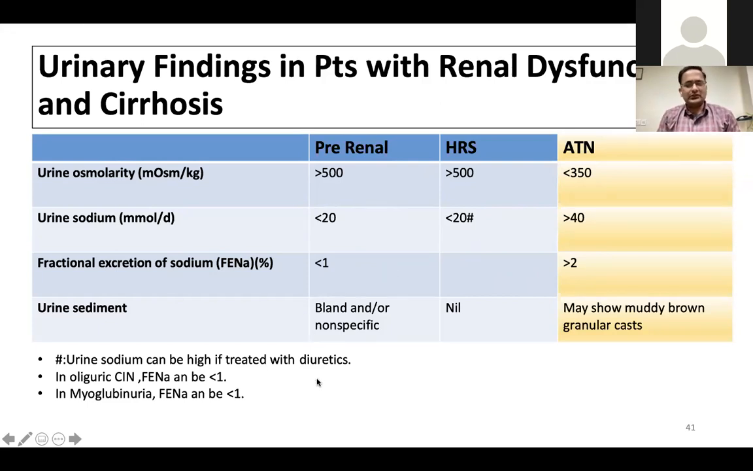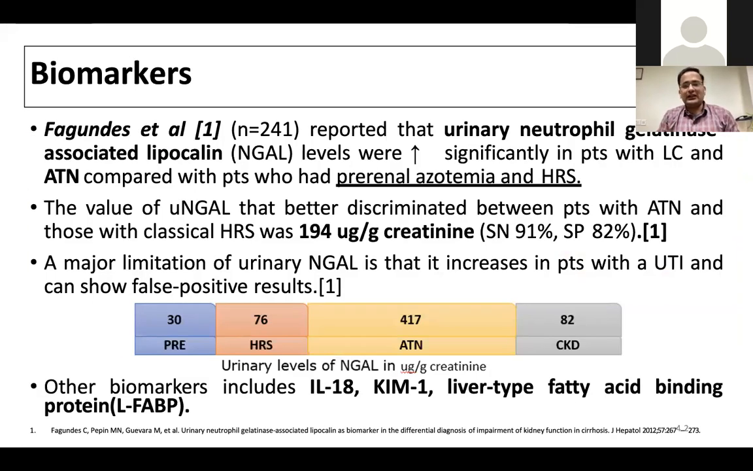Okay, so this is very important: urinary osmolarity, urinary sodium, fractional excretion, and urinary routine for sediment. These are simple, easily available tests, which can be done at every place to rule out ATN from HRS. And additionally, you can also do urinary NGAL.